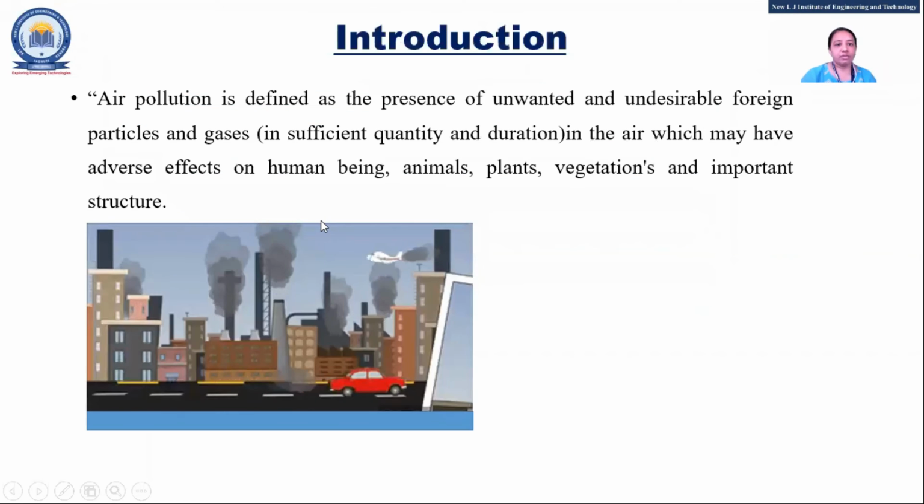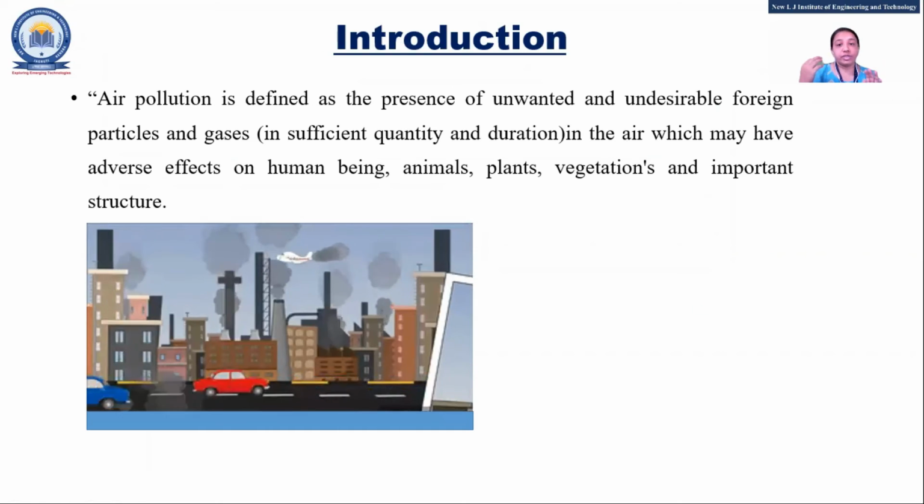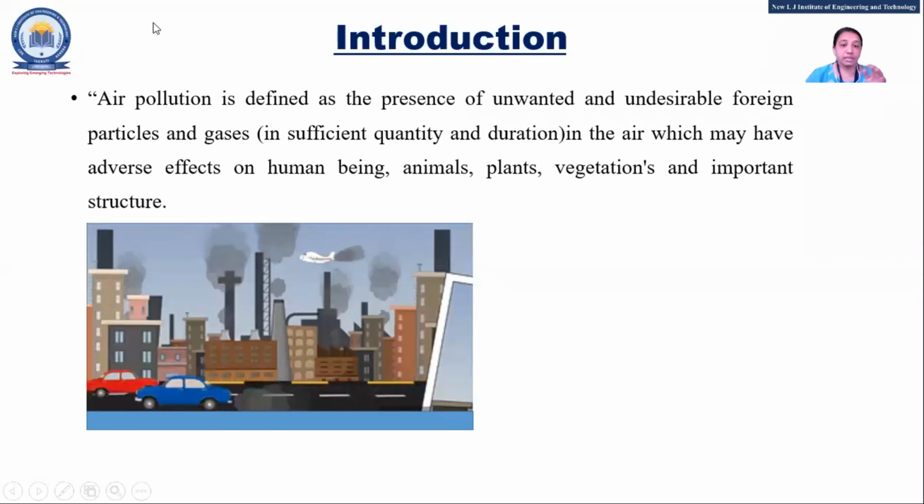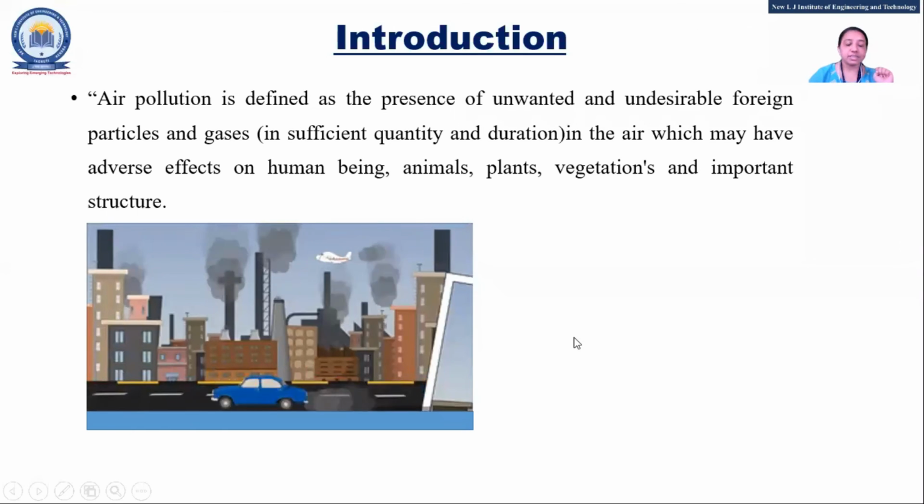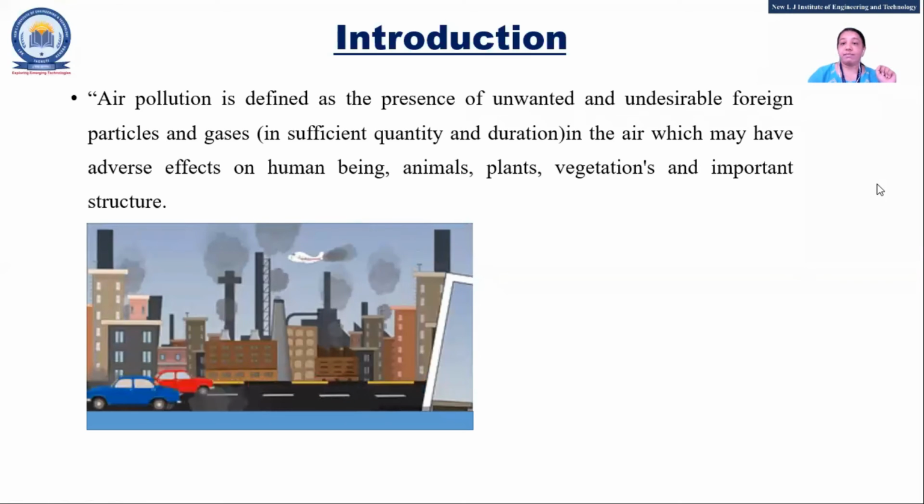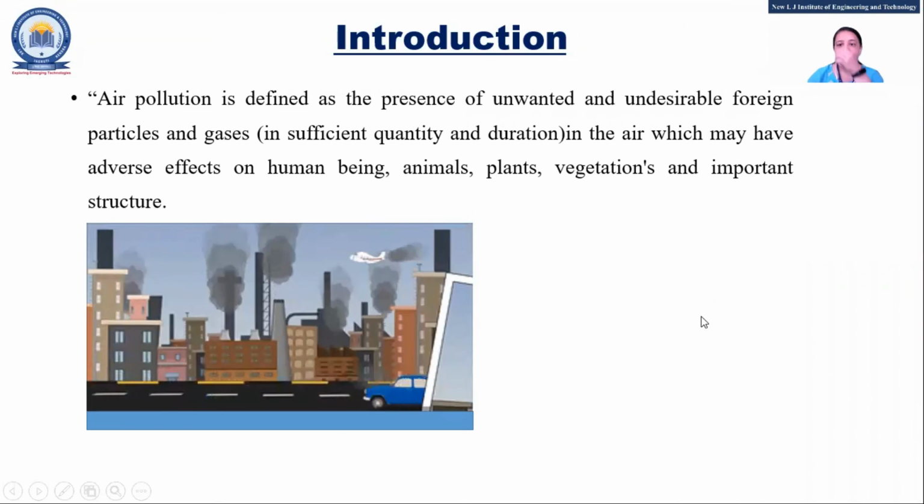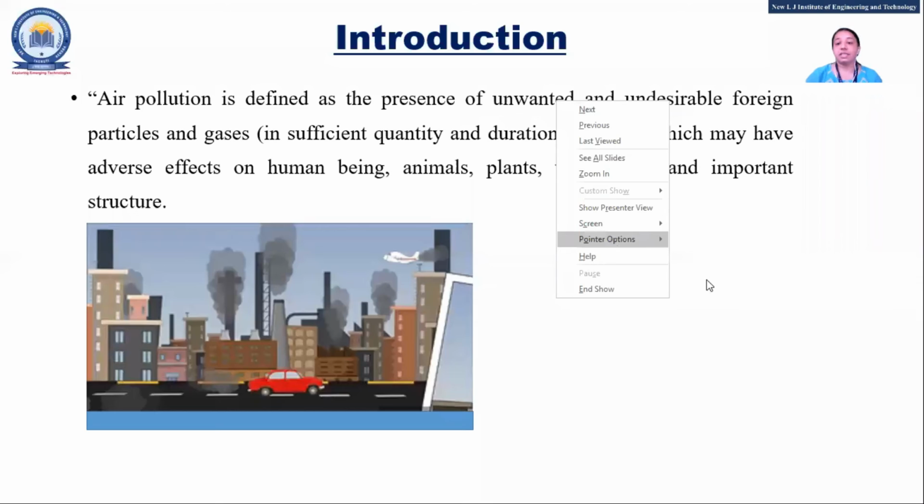That is the thing. Okay, so air pollution, that means what? Some of the gases are going to be released and mixed with the air. So what happens? It will affect human beings, animals, plants. There are so many effects of air pollution. So in that way, you can define air pollution as unwanted and undesirable particles and gases available in air, and because of that, there are so many effects on human, animals, plants, etc.